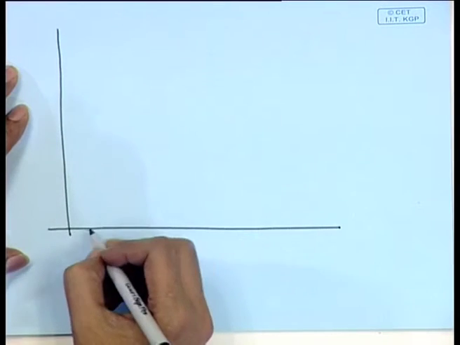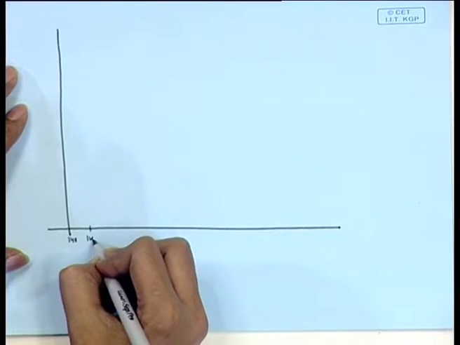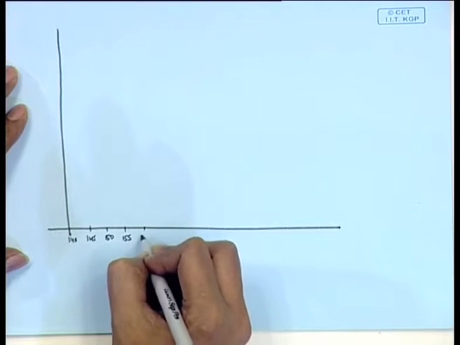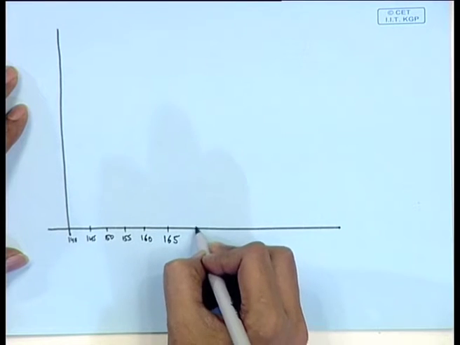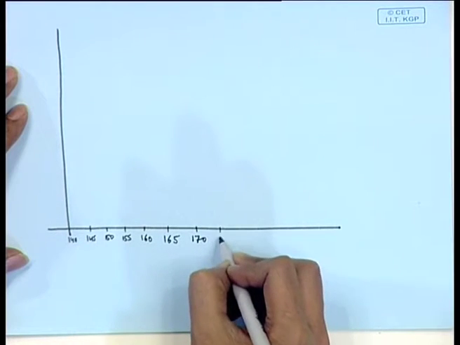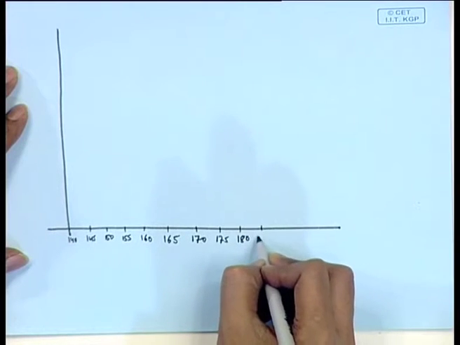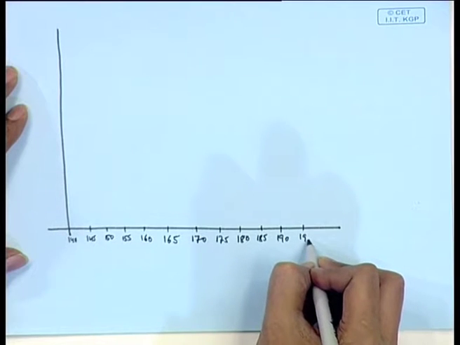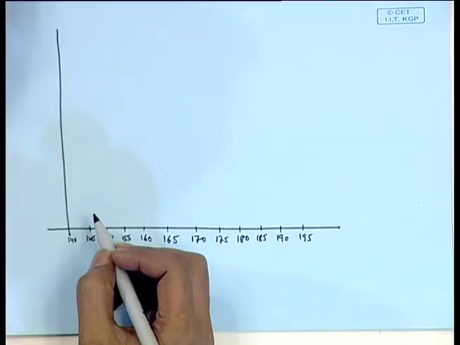so we have say 140 to 145, 150, 155, 160, 165, 170, 175, 180, 185, 190, 195. Here we have to make the scale first.